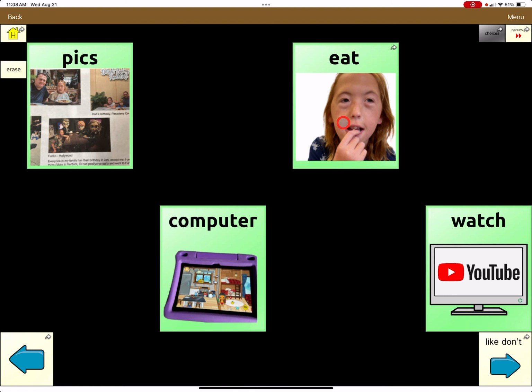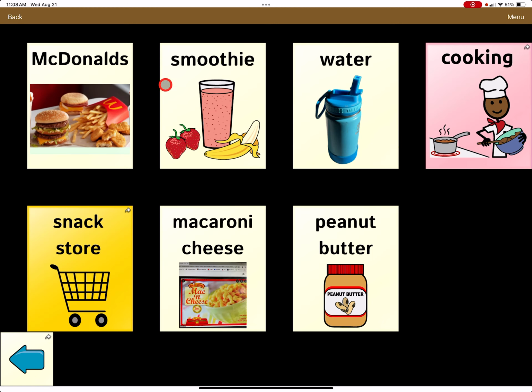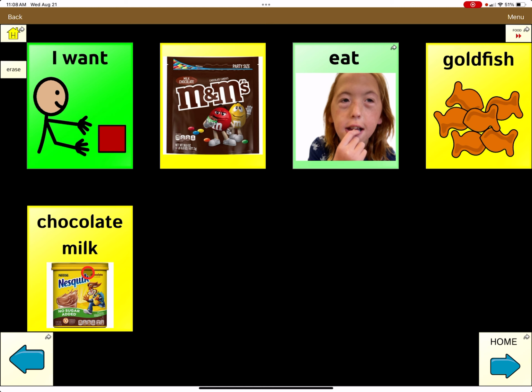And then we've got Eat that goes to foods. And then these are some activities. Look at pictures, play a computer game, or watch a video. Eat. These are some of her foods. And this snack store is something that we started because they were doing a money unit at school. I want to go shopping.